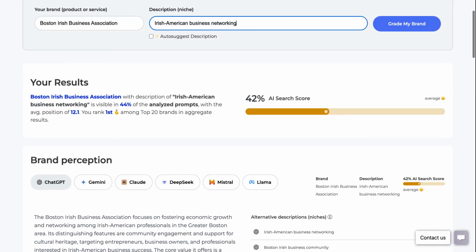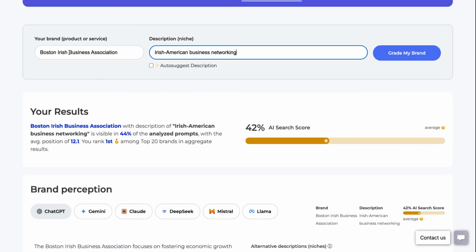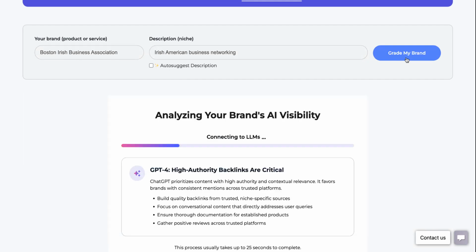Now, for this example, let's look at this brand, Boston Irish Business Association. This is an association for business networking in Boston, and the description that I'll put in is Irish American Business Networking. And I'm going to hit grade my brand.